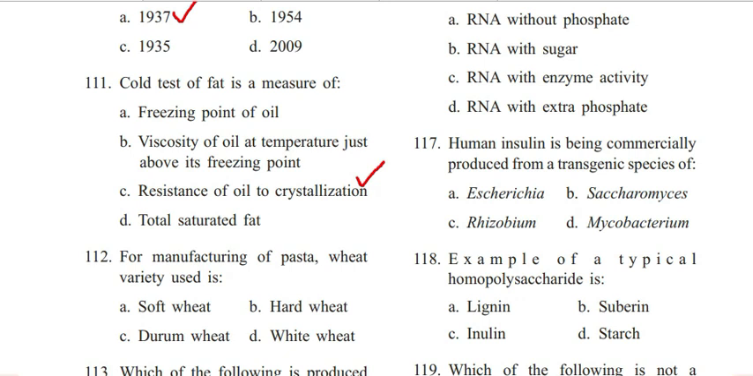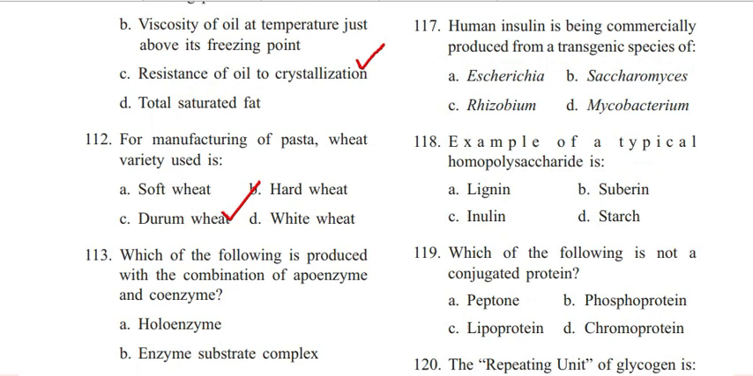Next question 112. For manufacturing of pasta, wheat variety used is soft wheat, hard wheat, durum wheat, white wheat. Answer is C. Durum wheat. Next question is 113. Which of the following is produced with the combination of apoenzyme and coenzyme? A. Holoenzyme, enzyme substrate complex, prosthetic group, enzyme product complex. Answer is A. Holoenzyme.